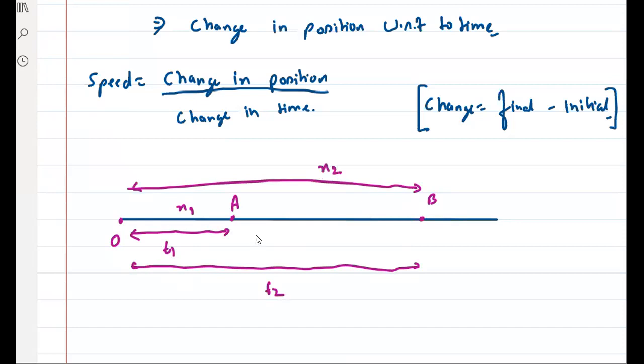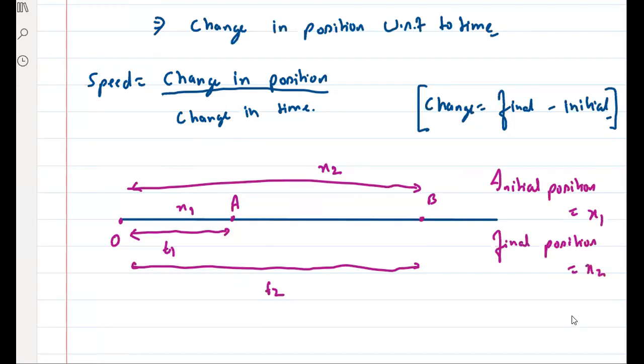So what is your initial position, guys? क्या है बताओ? What, x1 or x2? Initial position is x1. X1, na? I'm saying this A to B, right? And final position? Final position is B, which is x2.